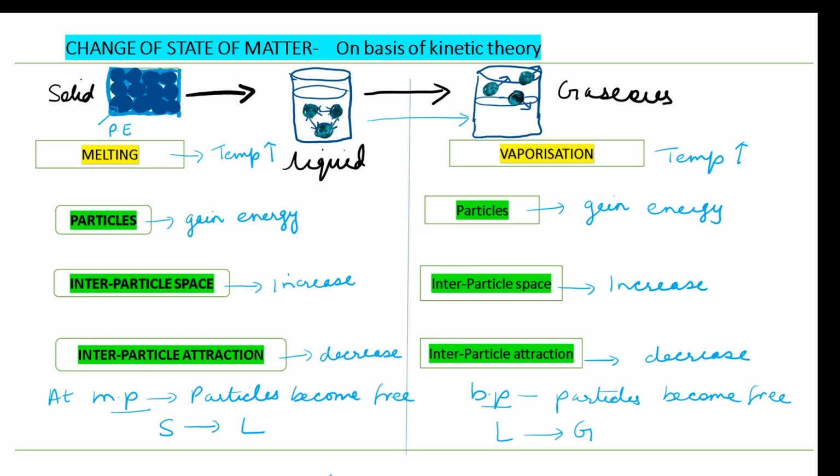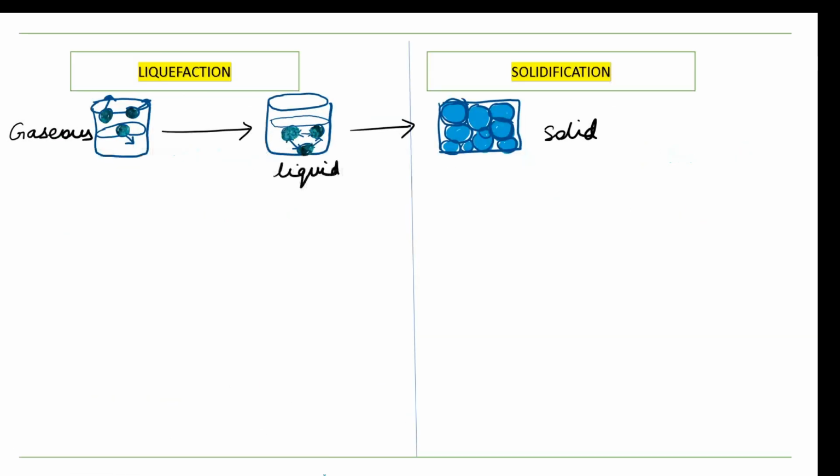So whenever you are explaining the change of state of matter on the basis of kinetic theory, please consider these three headings. Then only you will be able to explain how this process is taking place. And obviously, based on this, you will get application based questions where you have to think and then answer. Okay, moving to the next interconversion, that is liquefaction. Now in liquefaction, what is happening? The gas is changing into liquid.